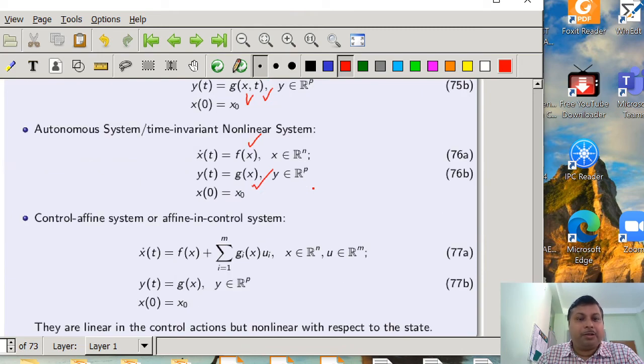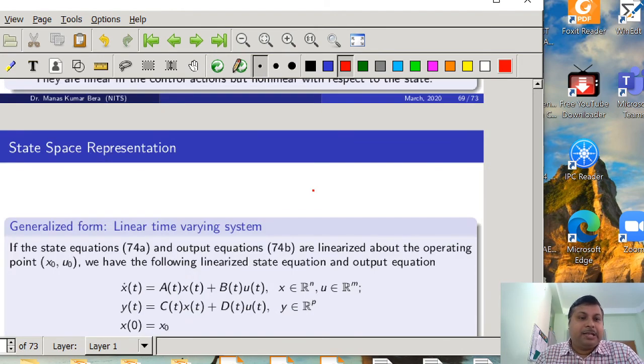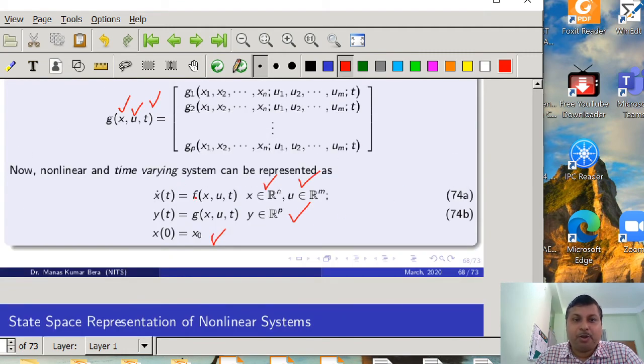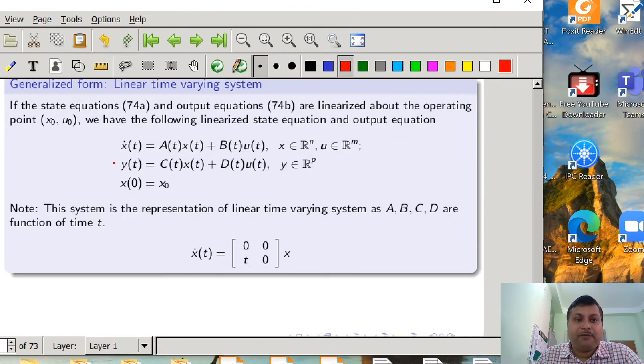Now some other category also exists. If the state equation 74a and the output equation 74b, the most generalized representation, that is x dot equal to a function f of x, u, t and y t equal to a function g of x, u, t, are linearized about the equilibrium point x0, u0, then the system can be represented in the form x dot t is equal to A(t) x t plus B(t) u t, and y t is equal to C(t) x t plus D(t) u t.